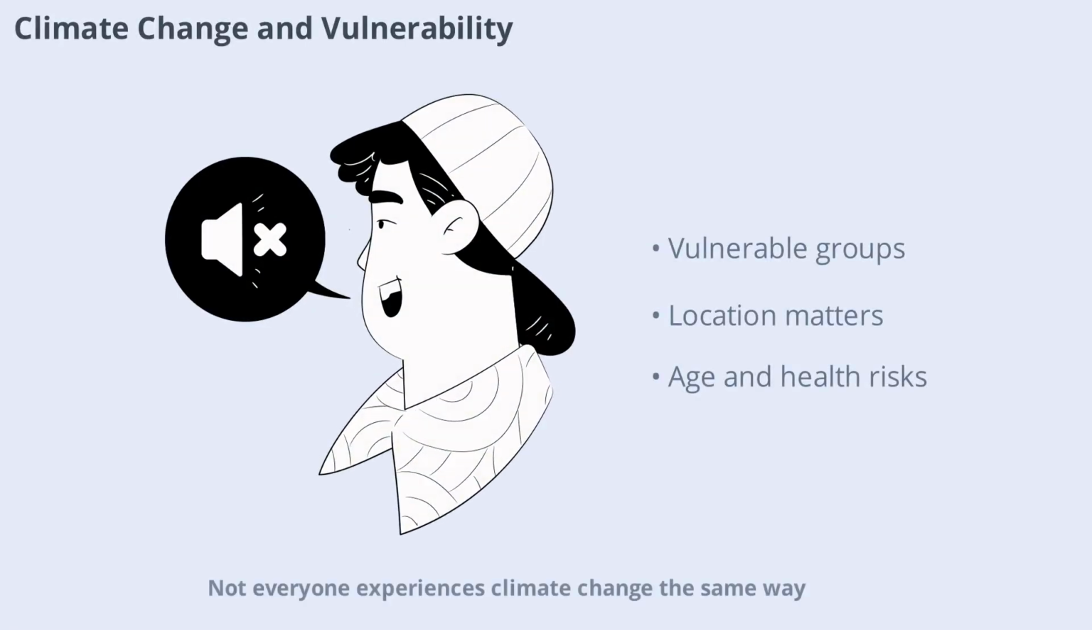Not everyone experiences climate change the same way. Some groups are more vulnerable due to where they live, their age, income, or existing health conditions. For instance, elderly people, children, and those with chronic illnesses are at higher risk during heat waves or air pollution events. Communities living in flood-prone or drought-affected areas also face greater health threats. Recognizing these vulnerabilities helps us understand why targeted action is necessary.